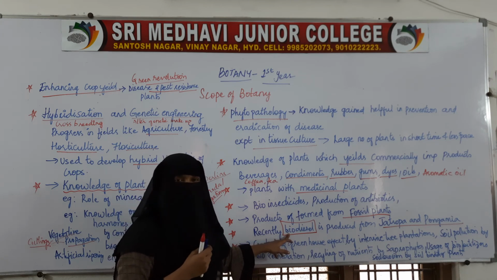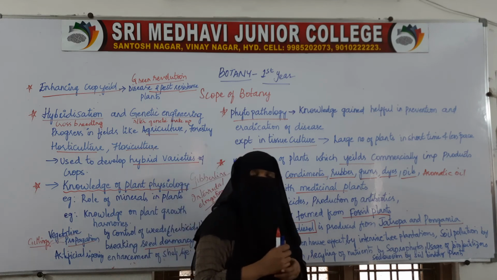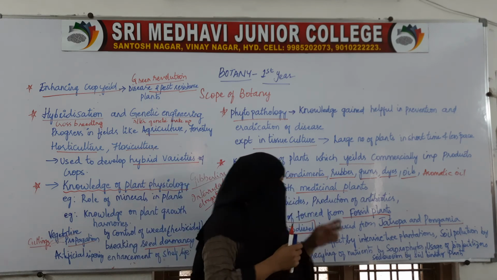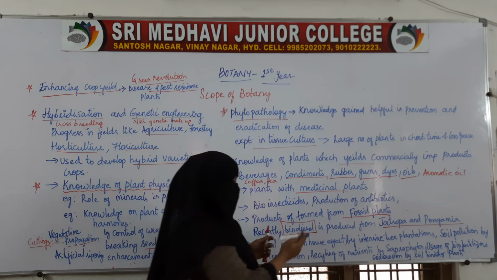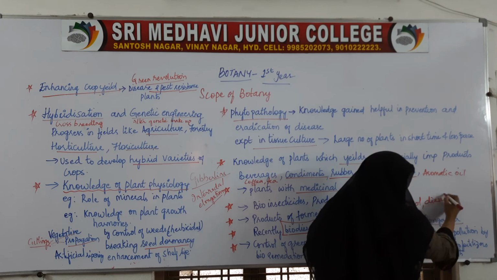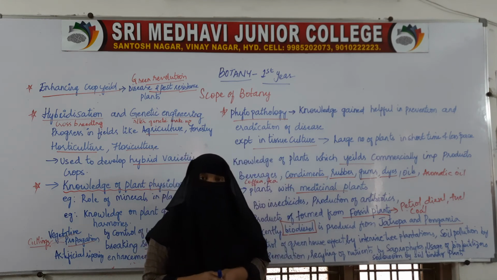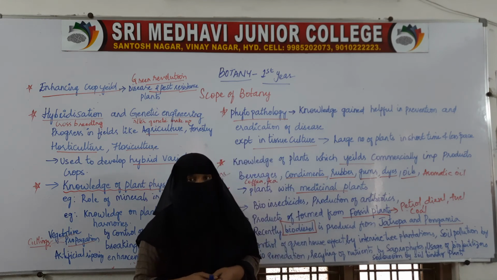There are also many fossil plants, the plants which used to be there earlier, and they have given us products such as petrol, diesel, fuel, and coal. These are all the products which we get from fossil plants.